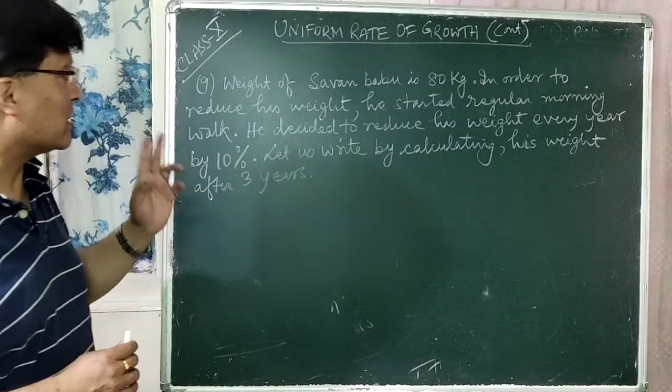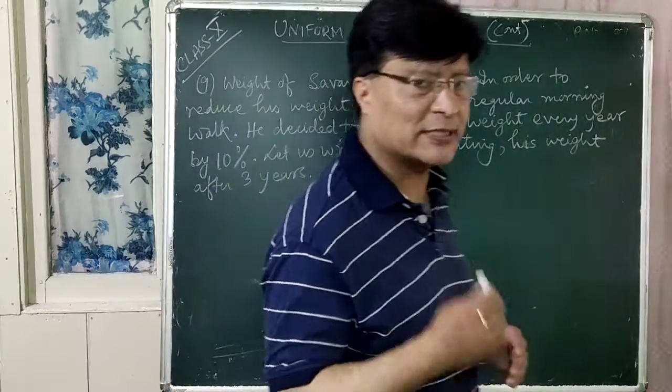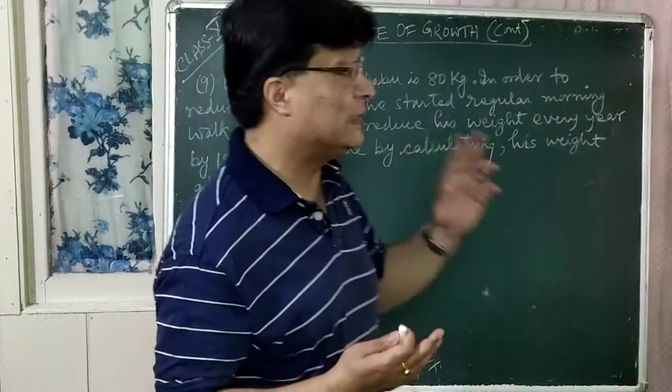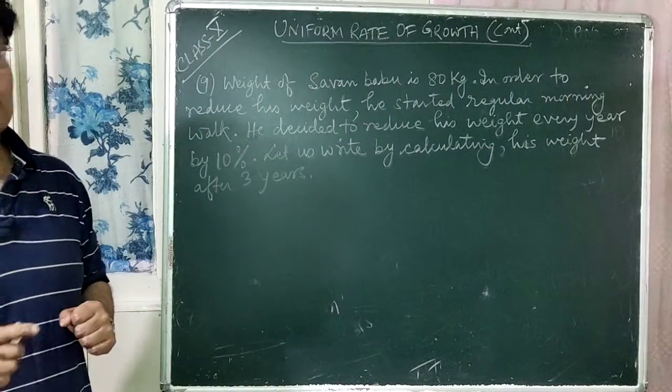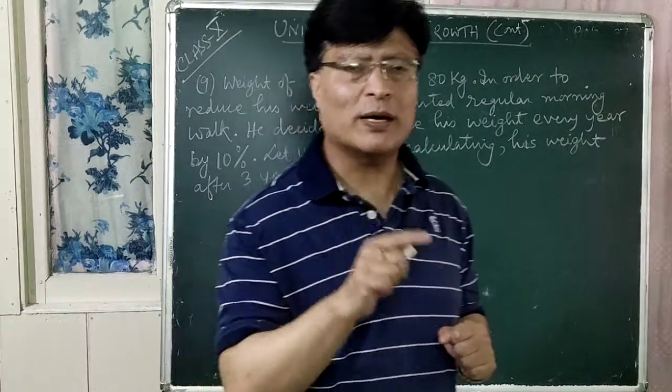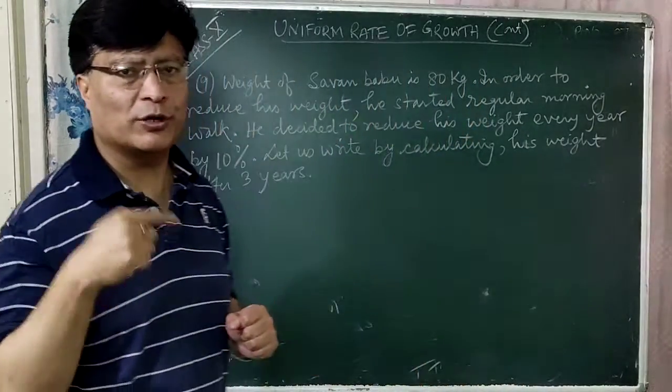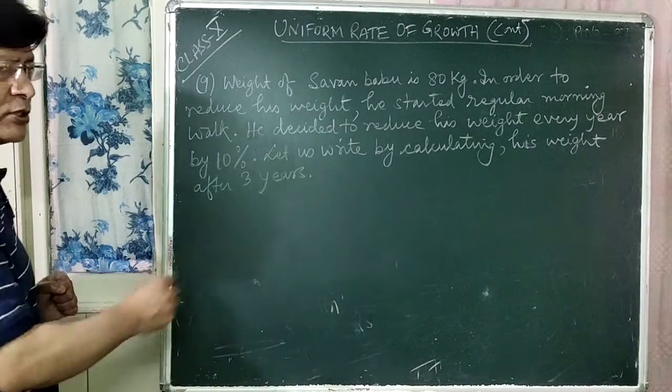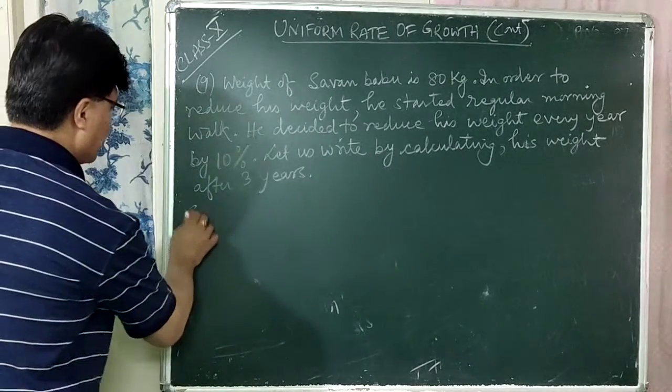So what is happening here? The rate of decrease per year is 10%. Here it is decreasing. If it is decreasing, which formula should we use? Minus sign. That is V is equal to V0 within bracket 1 minus R upon 100 whole to the power n. Right? So let's do this problem.